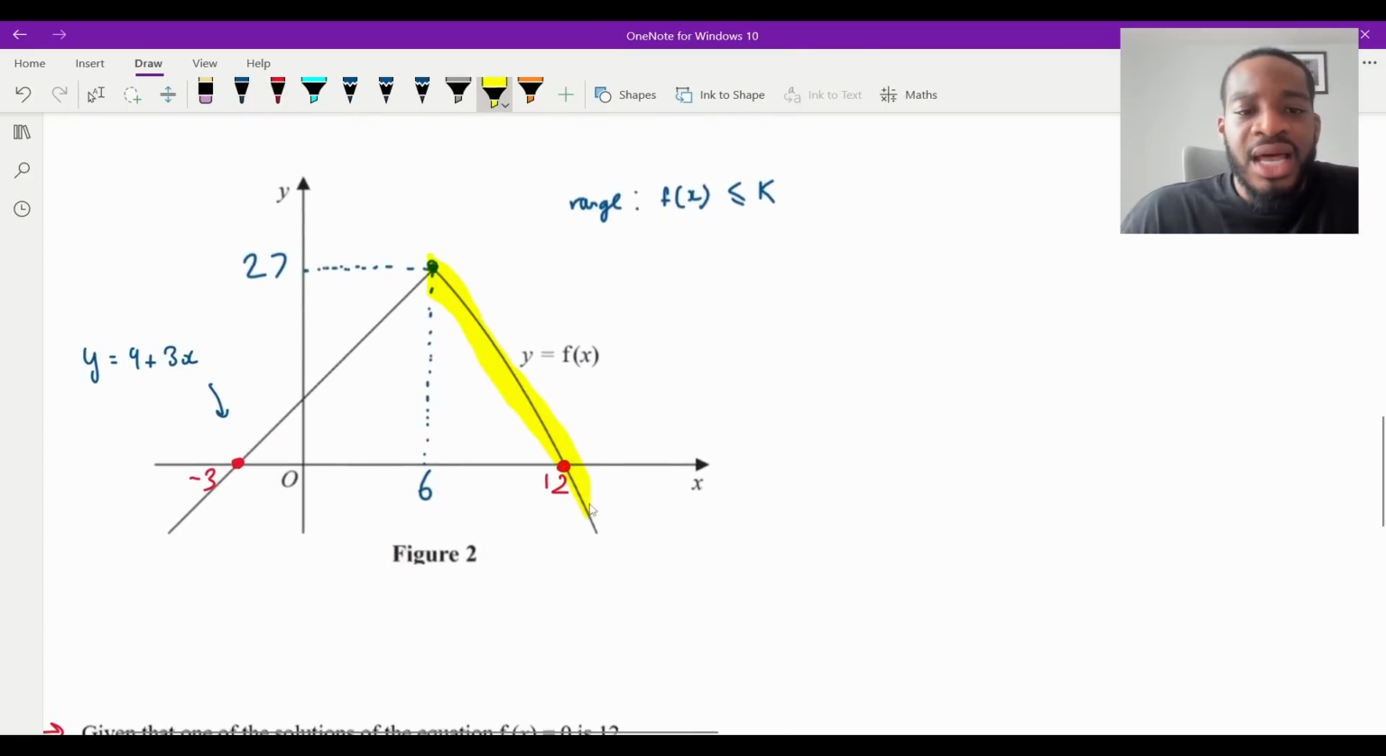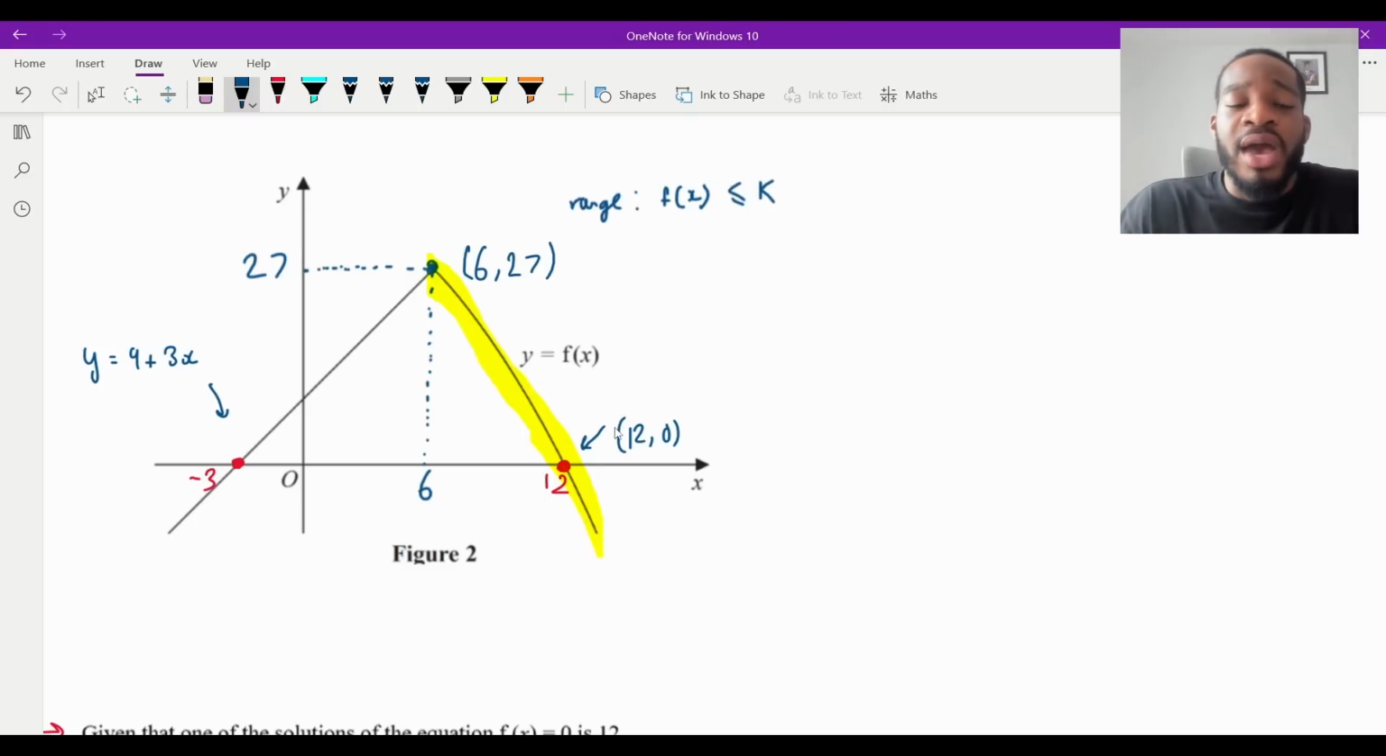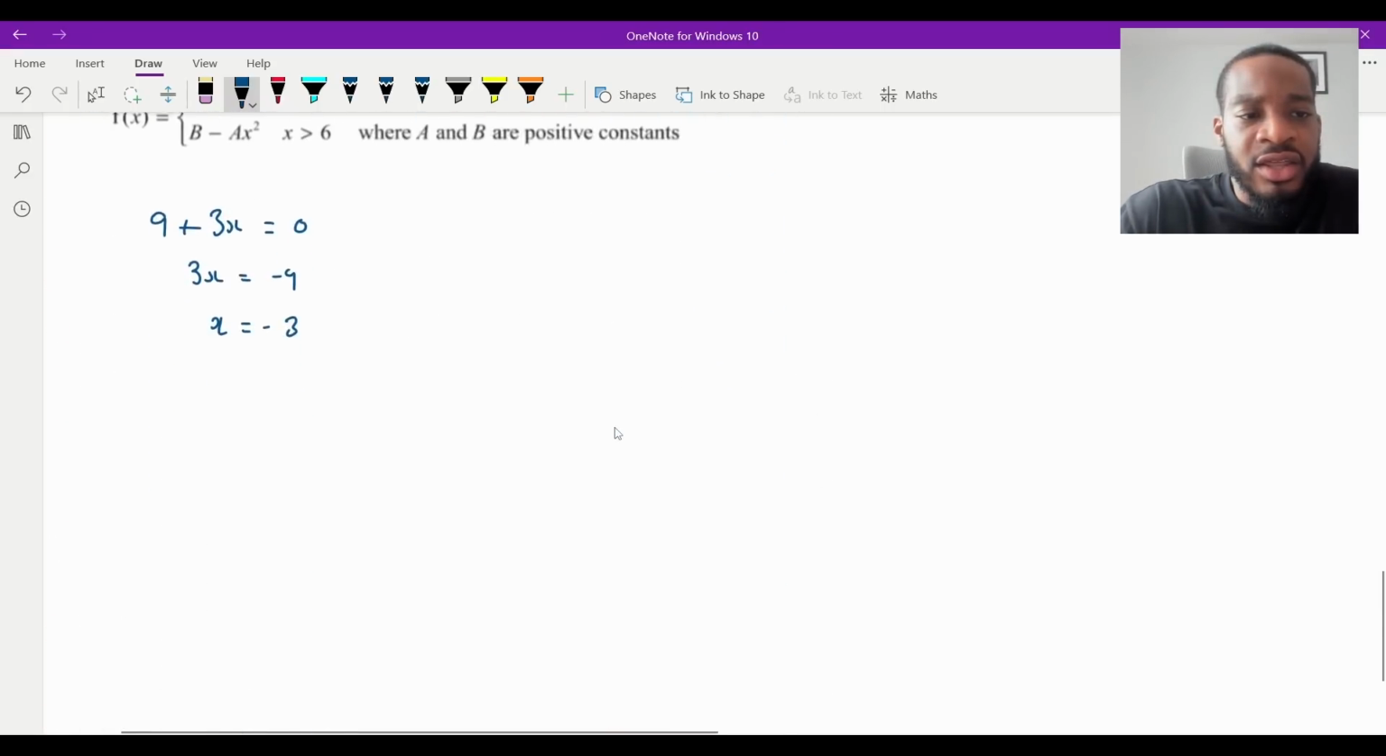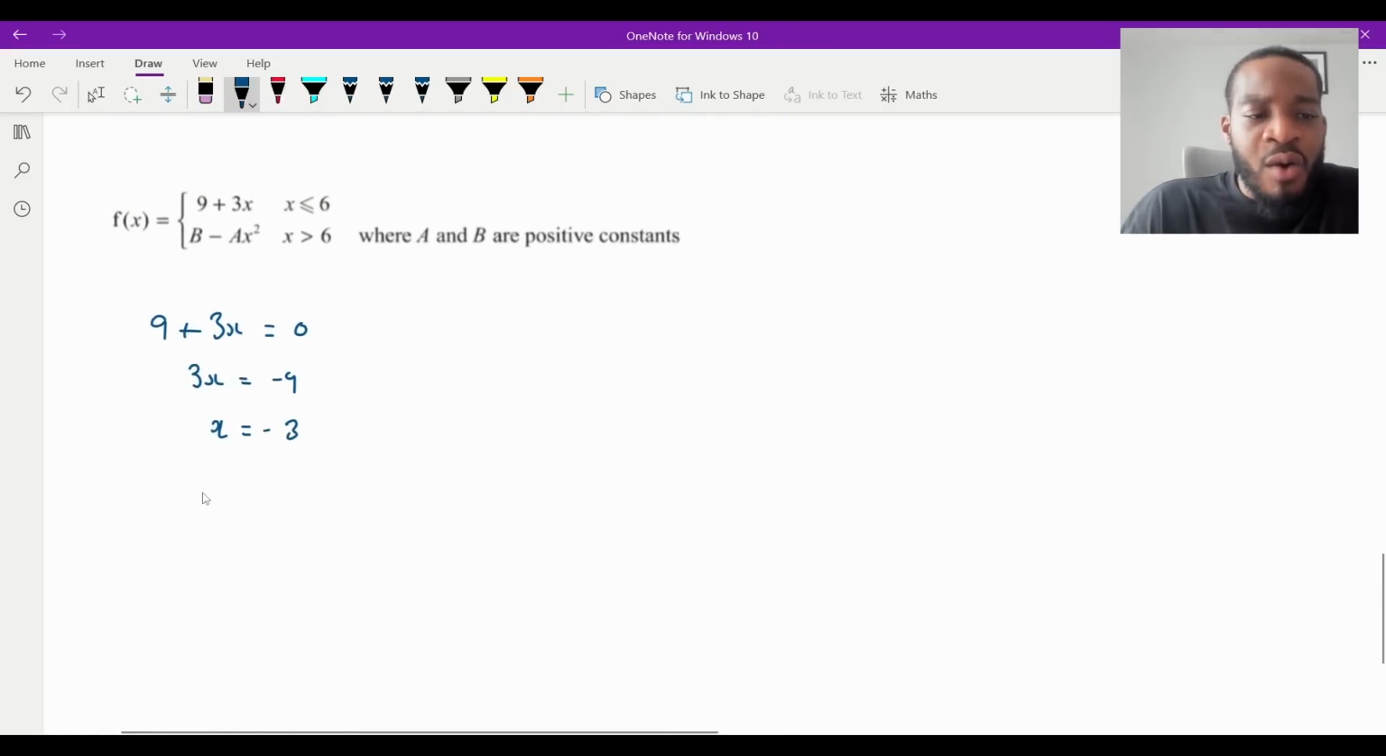Now, do we know any points that are on this graph? Well, we do. We've got this one here. This coordinate here is when x equals 12, y is equal to 0. And we've also got the point at the top, remember, because that's where they both intersect. And that is when x equals 6 and y is equal to 27. So I'm going to use these two coordinates, which I know pass through this yellow quadratic curve, to figure out what A and B are. So let me get the curve again. I'll write y for now, just because it's easier to write. y equals B minus ax squared.